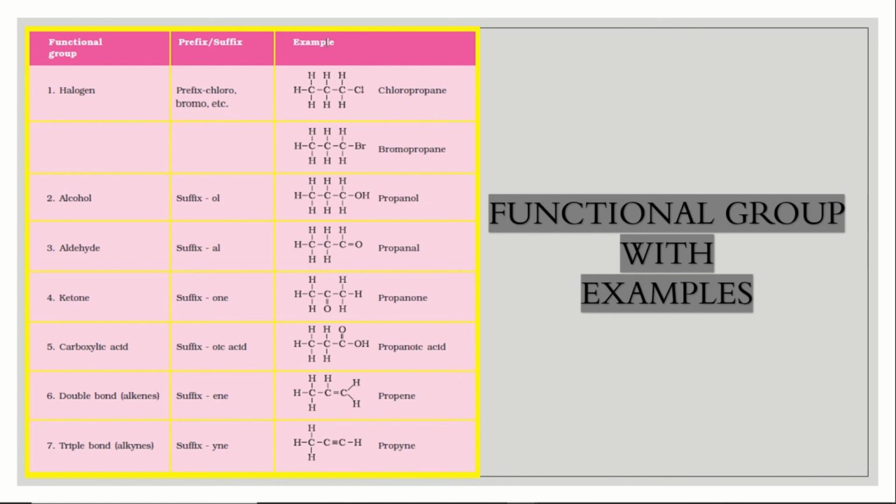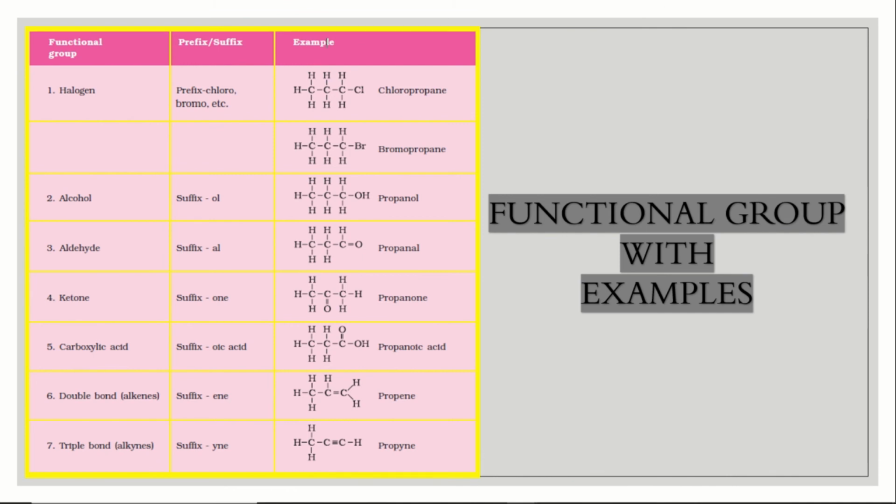So bromopropane. In the same way, next alcohol comes. Alcohol is a suffix, not a prefix, suffix. See, prefix means in the starting of the name itself it should come, chloro, in the starting. Whereas suffix means in the end it has to come. So alcohol is signified by OH. Chlorine, chloro by Cl and bromo by Br. In the same way, alcohol by OH. So here 3 carbon atoms are there. 3 carbon atoms means prop, whereas OH means alcohol. So it should be propanol.